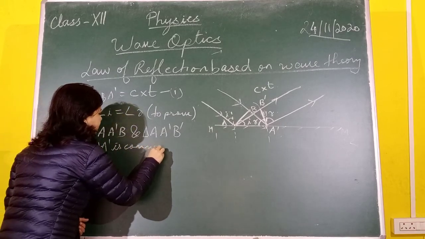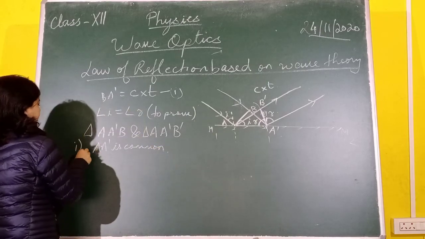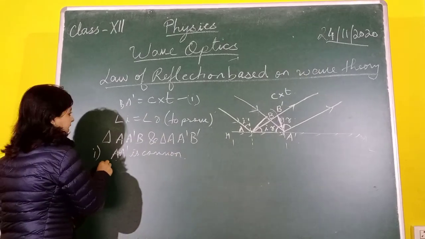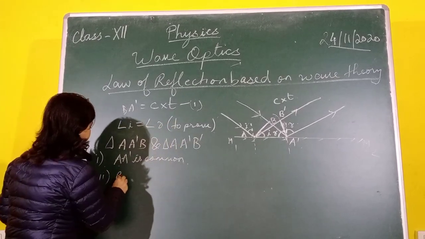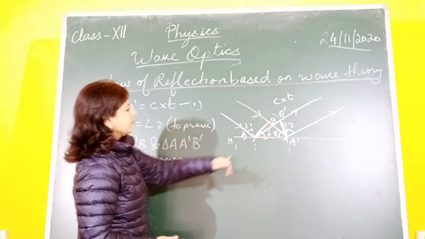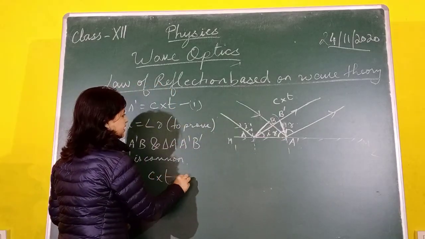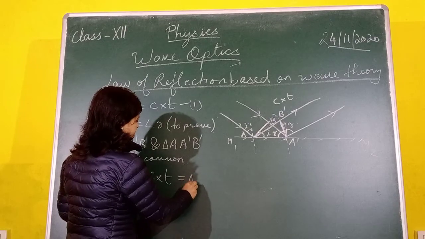We need to prove three properties to prove that two triangles are congruent. The first property, AA dash is common. Second, BA dash, that is the distance travelled by the ray from B to A dash, is equal to c into t, which is equal to AB dash.